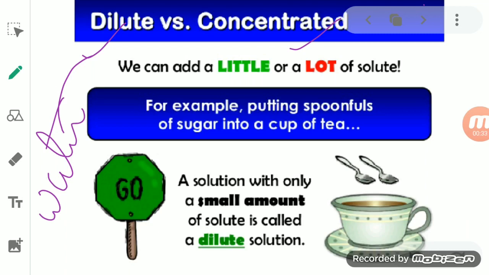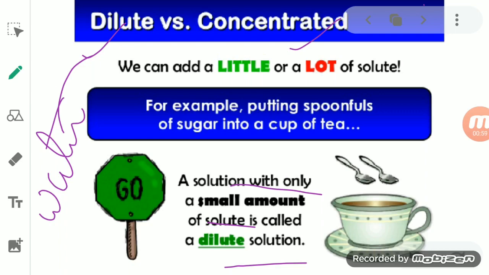So if a solution has a very small amount of solute in it, it is called a dilute solution. If we add only a few pinches of solute in a solvent, the amount of solute will be less but the amount of solvent will be more. So we can say that solution is a dilute solution.